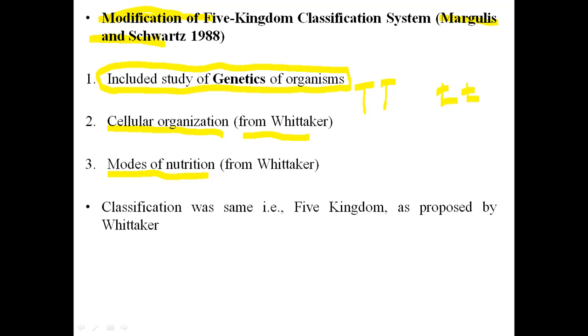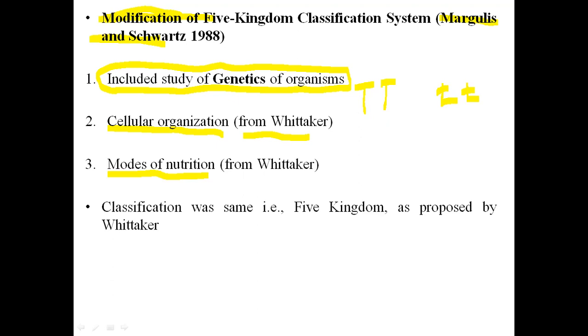Or if we see in humans, a simple character is the blood group. So how many blood groups are there in humans? There are four blood groups: A blood group, B blood group, AB blood group and O blood group. In different persons, there will be different blood groups. So these are inherited characters and they are transferred from their parents. So this is considered a genetic character.